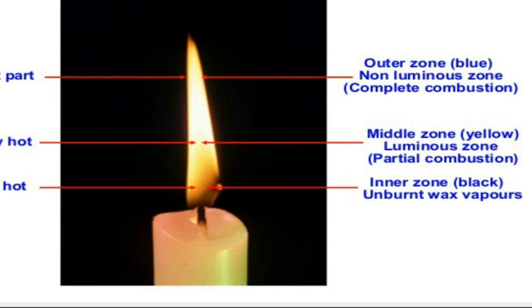When we come to the middle zone, that is the yellow luminous zone of partial combustion. Here it is moderately hot, and the yellow color of the flame indicates incomplete combustion, wherein some unburned carbon particles are present, and these unburned carbon particles are left behind. Here they do not get a sufficient amount of oxygen, for that reason they burn with a yellow flame.